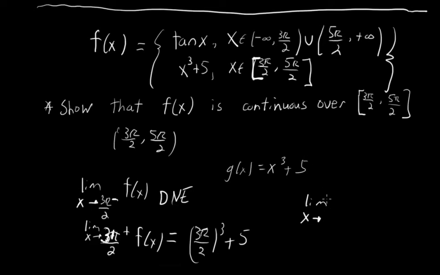So the limit as x approaches 5 pi over 2 coming in from the right, so this would be for x values greater than 5 pi over 2 here, this function does not exist, since there's a vertical asymptote.